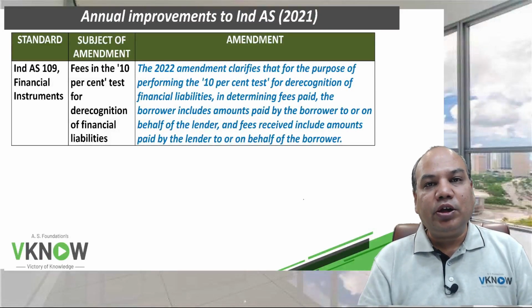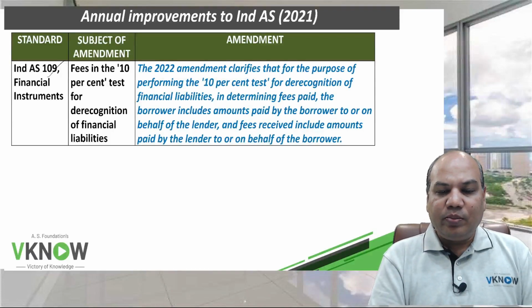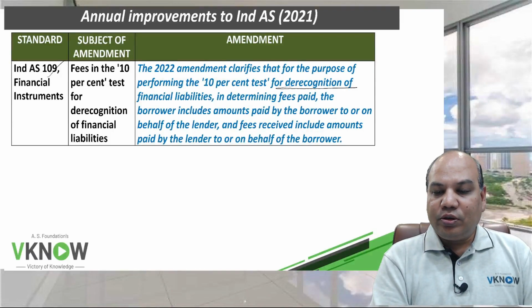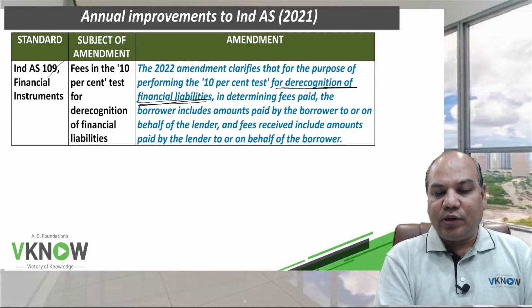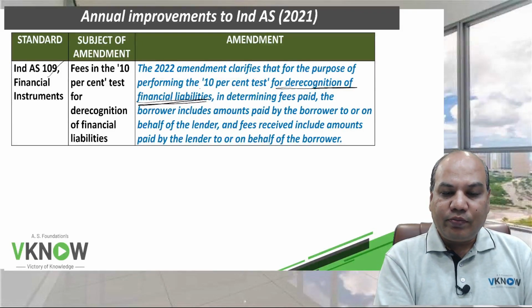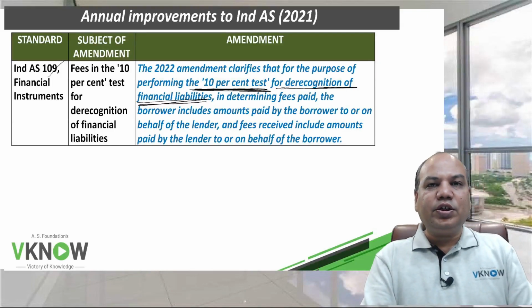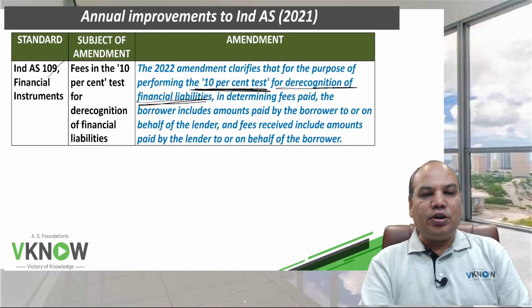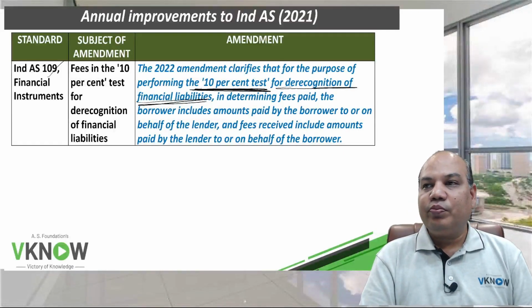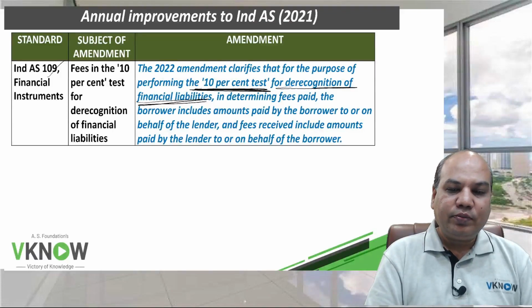Then there is an amendment in Ind AS 109. The amendment deals with derecognition of financial liability in case of corporate debt restructuring when the value of the liability changes by more than 10%. The student will remember extinguishment accounting versus modification accounting.